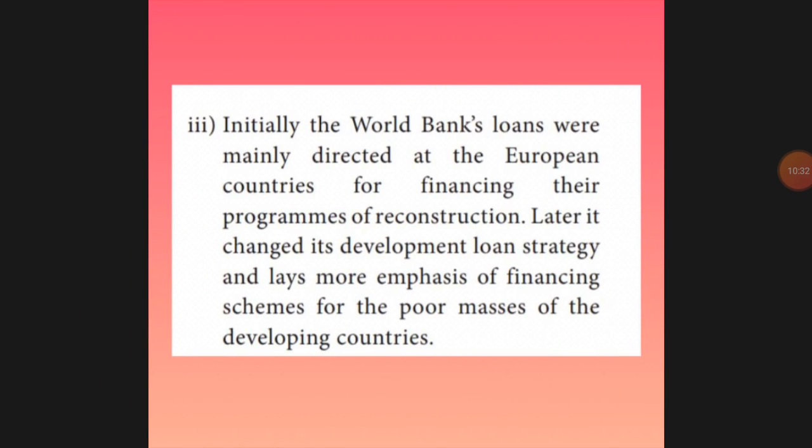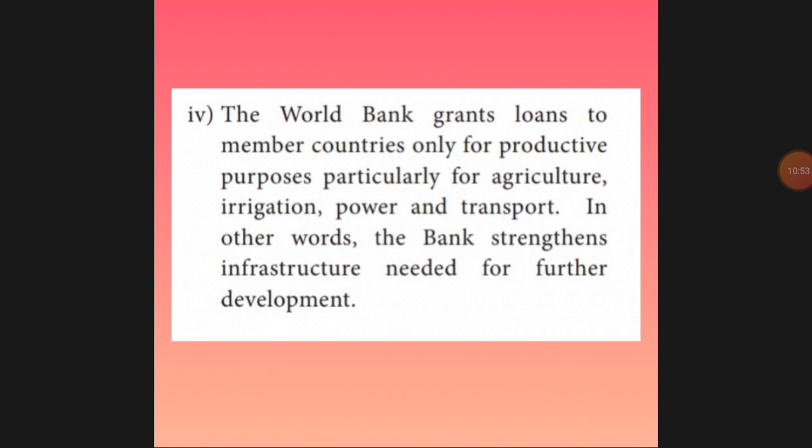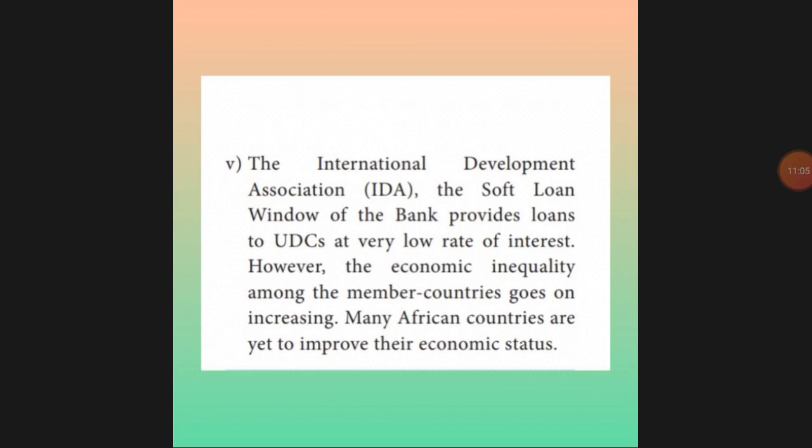And next, World Bank loans were mainly given to the European countries for their infrastructure, and later it gave financial assistance to poor countries. That means developing or underdeveloped countries, they started giving loans. Next, the World Bank grants loans to member countries for the purpose of agriculture, irrigation, power and transport. For that purpose, they started giving loans to its member countries.